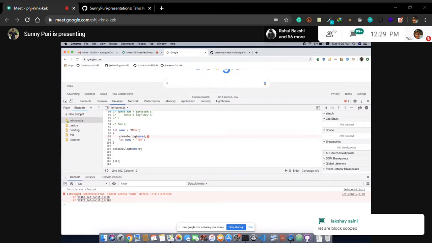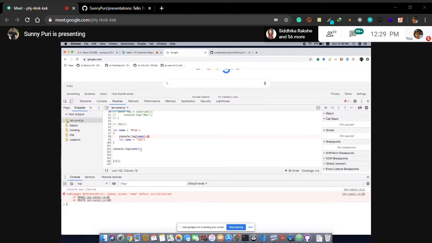So let's see. Laksh is saying let is block scope. So what does it mean? I think almost everyone has said let and const are not getting hoisted, because wherever you have read that let and const are not hoisted, you have read through Google, right? You have seen the videos where people are saying variables and functions get hoisted, but let and const are not.